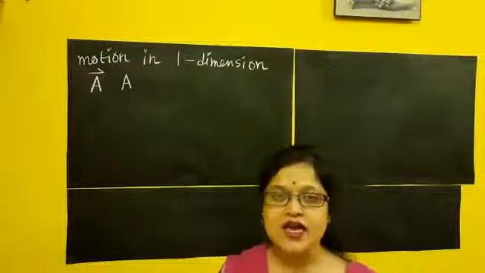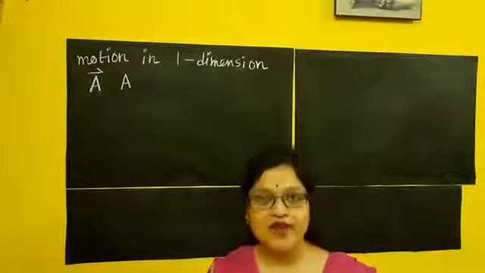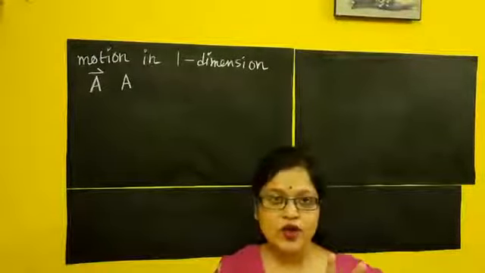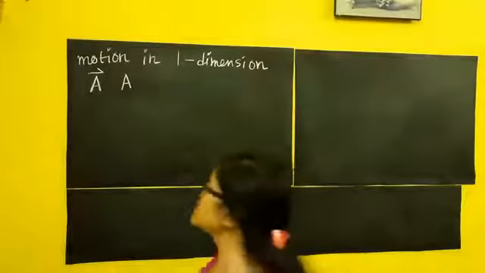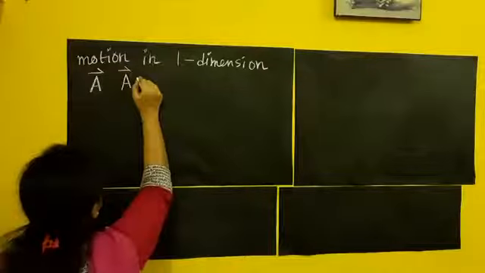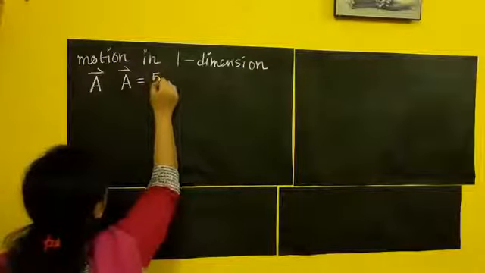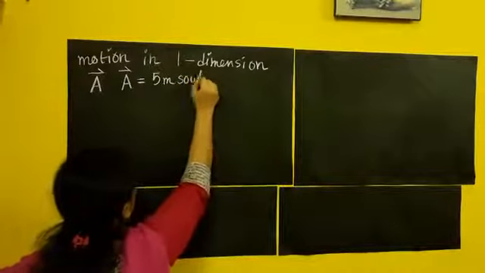Another thing: a vector quantity has two parts, magnitude and direction. Suppose I denote A as a vector quantity and A's value is 5 meter south.